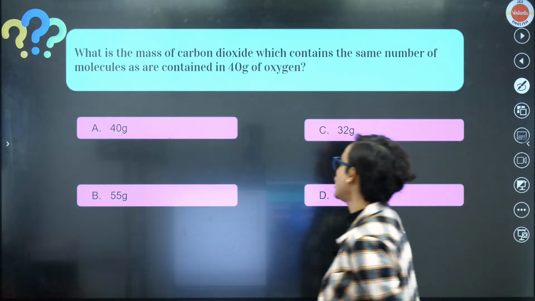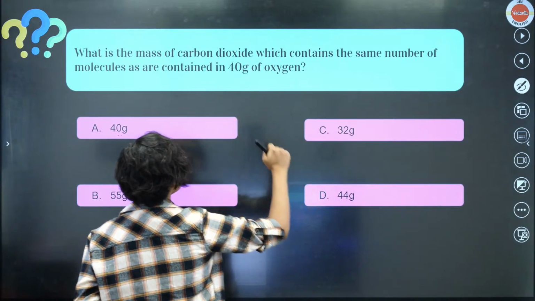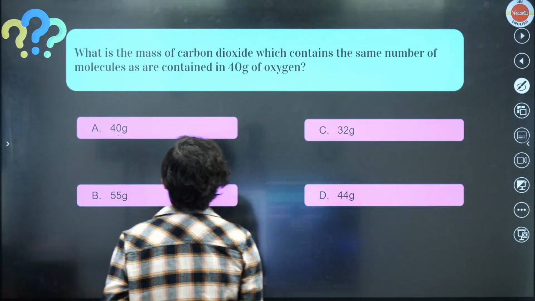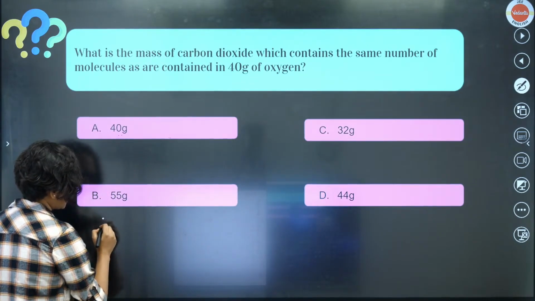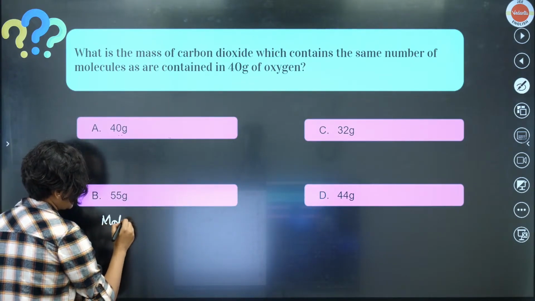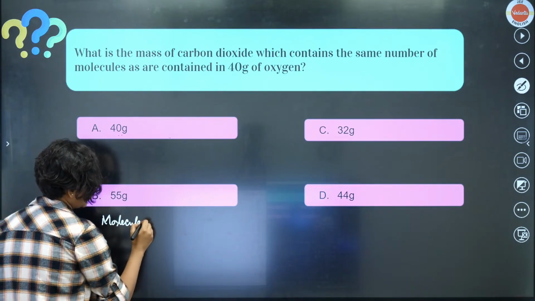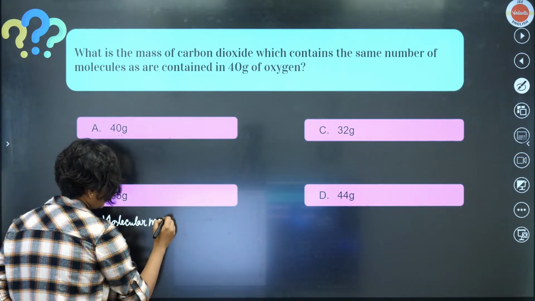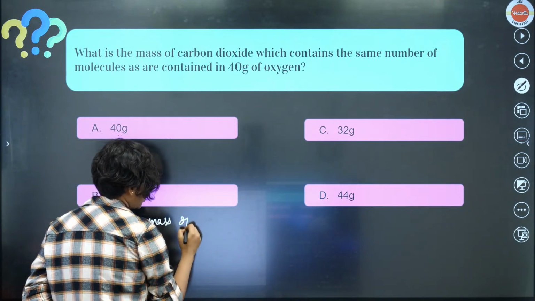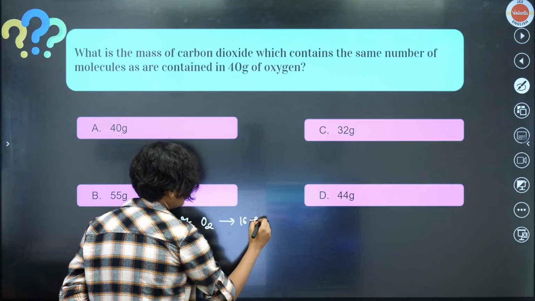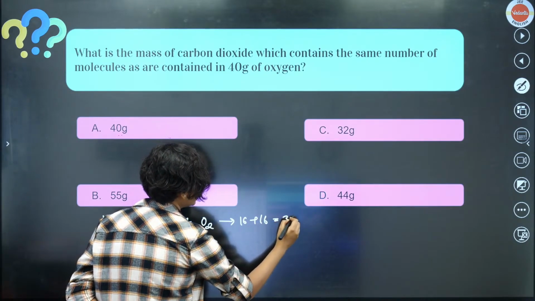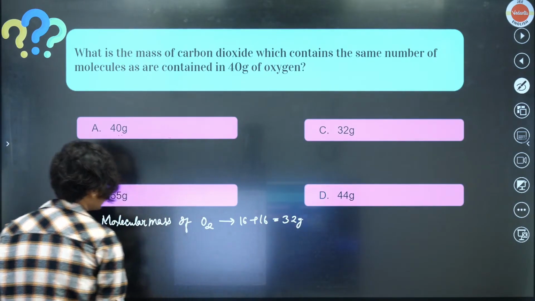Okay, first of all, we have to find the molecular mass of oxygen and carbon dioxide, okay? So, molecular mass of O2 will be 16 plus 16 is equal to 32 gram, right?